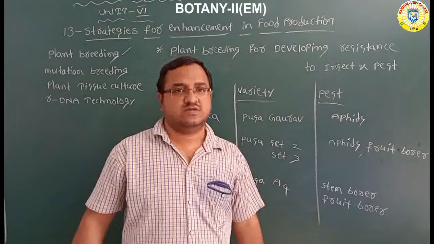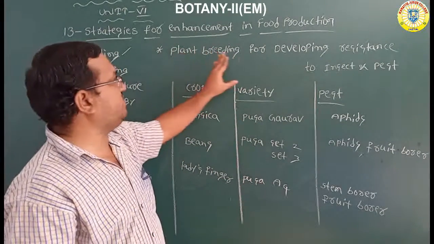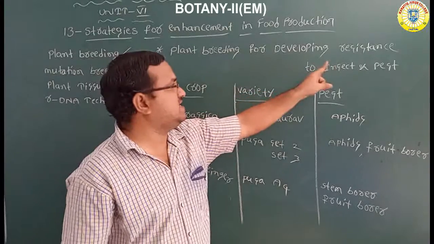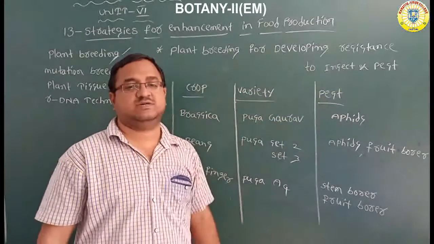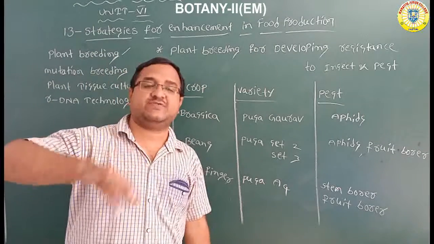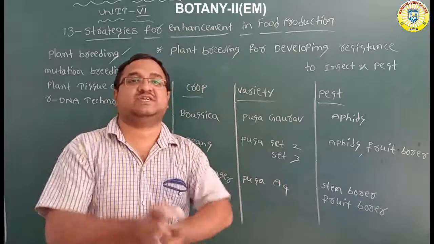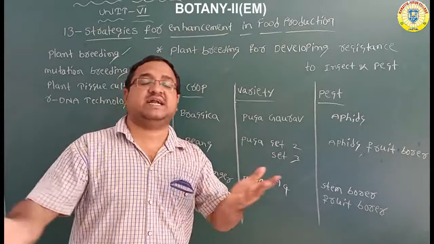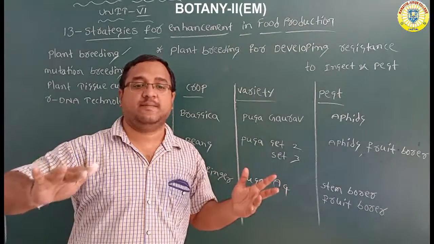So this is the second importance, plant breeding for developing resistance to insect and pest. In the crops cultivated through plant breeding, there is no attack of insect and pest. The plants can develop resistance towards the insects and pest.